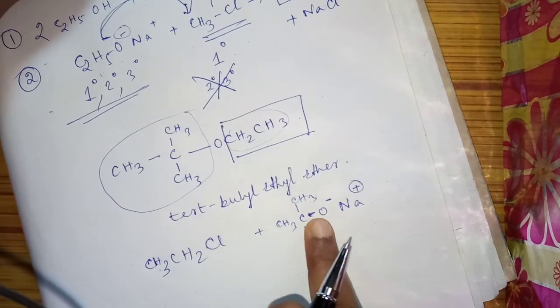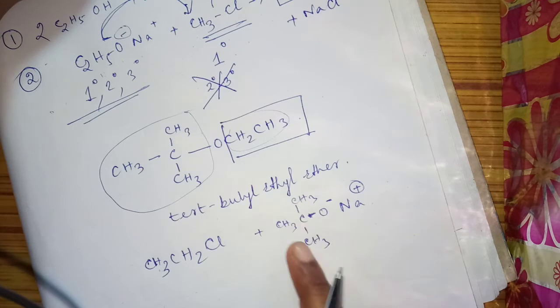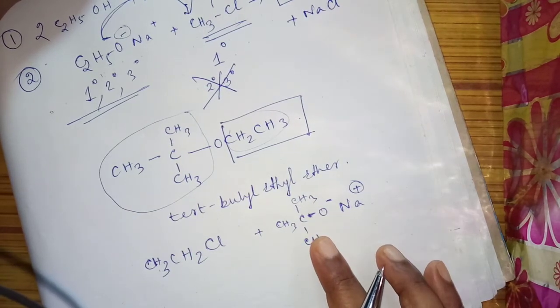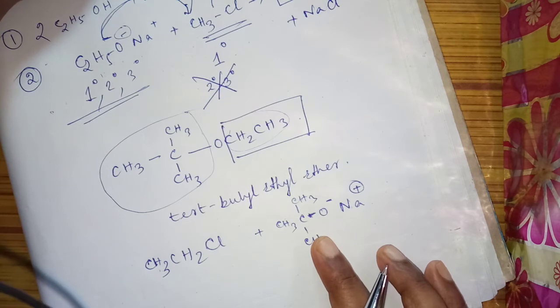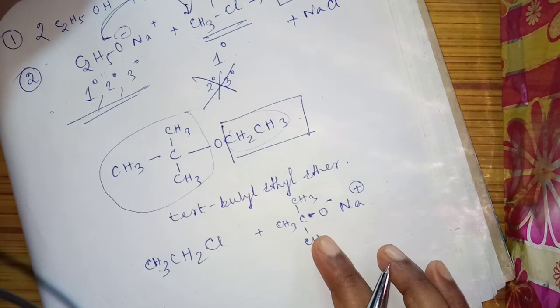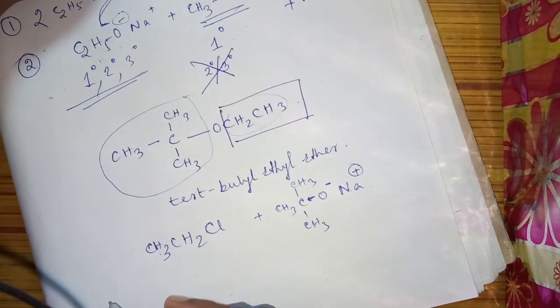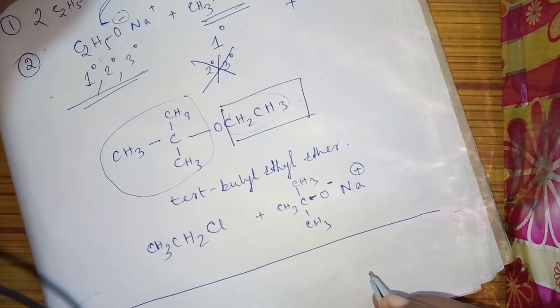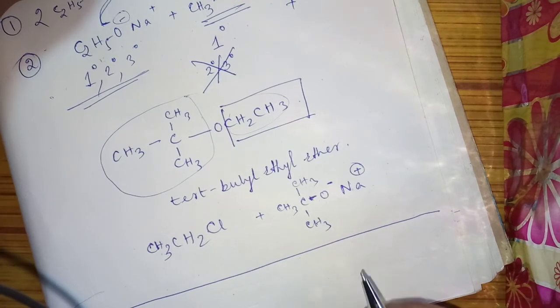Otherwise, if you are taking tertiary butyl chloride, then the reaction will not follow the SN2 mechanism. It will definitely follow SN1, and in that case you will definitely get the alkene product, not the ether. Am I clear? So this is a very important thing you need to remember. Okay, no more today. Next class we will discuss another important reaction. Thank you, class.